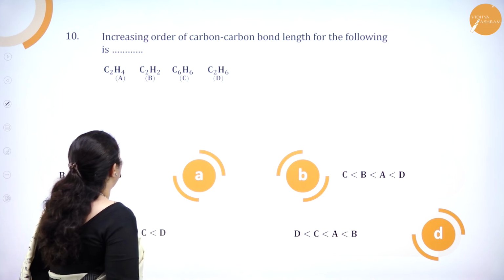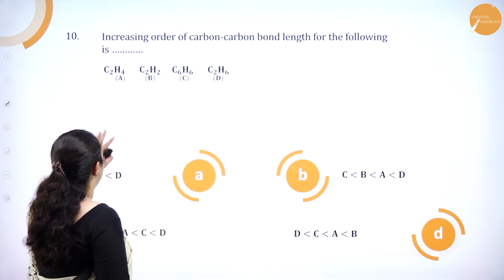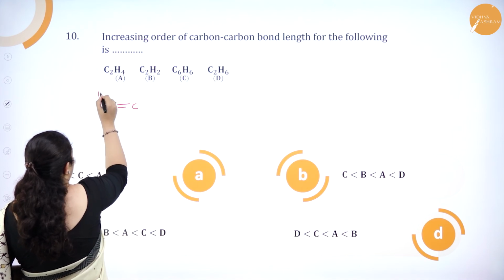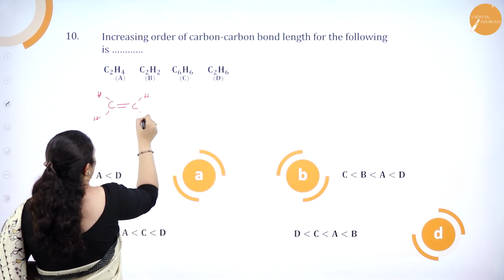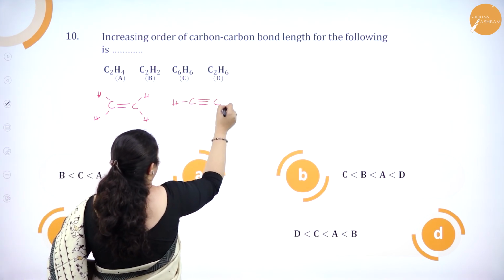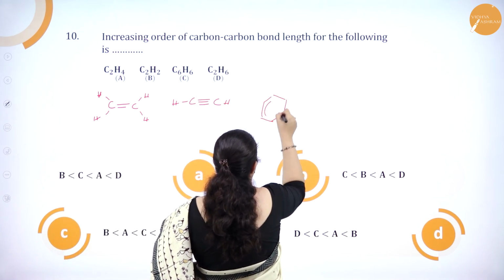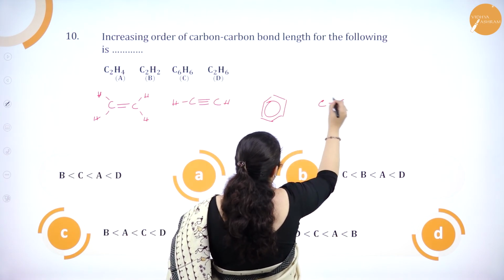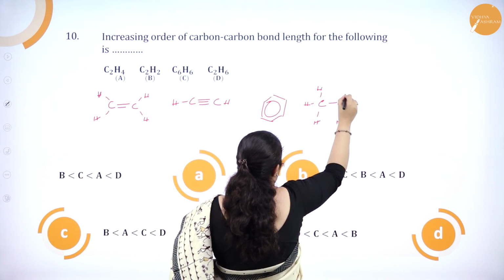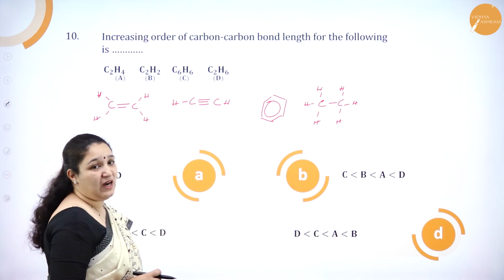Next question. Increasing order of carbon-carbon bond length for the following is: C2H4, you have a double bond in C2H4. C2H2 has got a triple bond. C6H6 is nothing but the benzene ring. And C2H6 has a single bond. So they are asking the increasing order of carbon-carbon bond length.